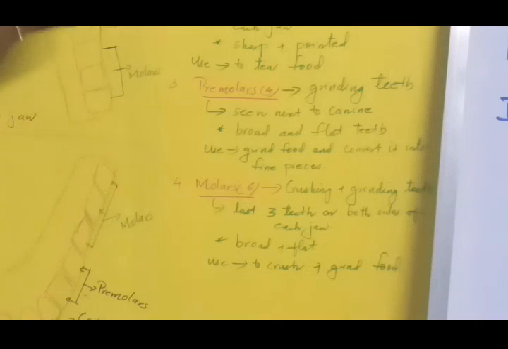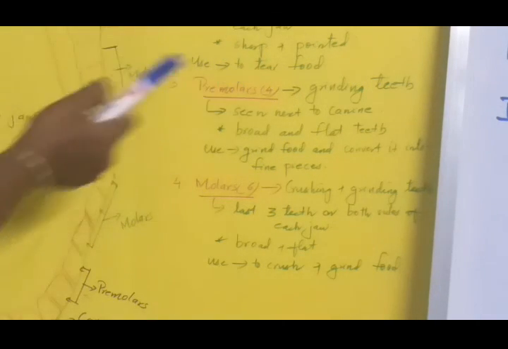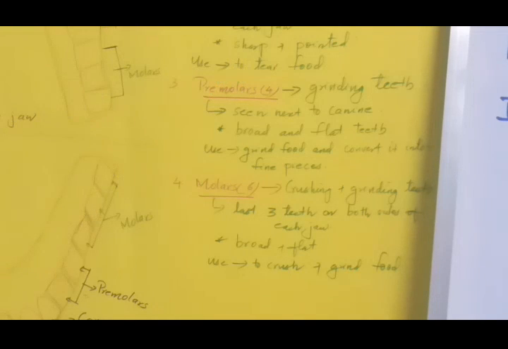Okay, that is about premolars. They are 4 in number. They are otherwise called the grinding teeth. They are seen next to the canine. They are broad and flat teeth. Then they are used to grind food and convert it into fine pieces.